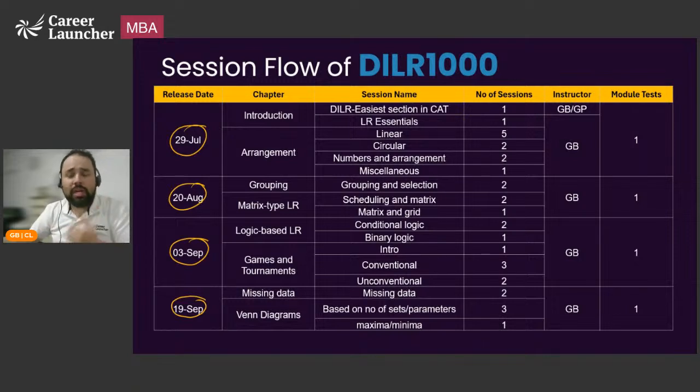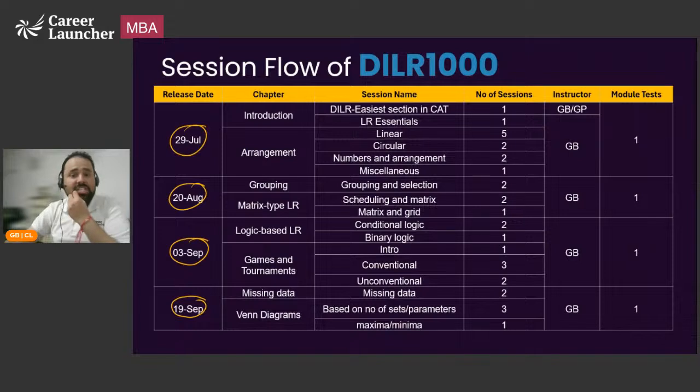which is going to give you an understanding of what the DILR section is, what is the representation in CAT over the years, what does DILR look like across other exams, how important is it, how do you crack it, what are the cutoffs, what are the different elements to look at, what are the different topics to look at, all of that in the intro will be covered by GP.